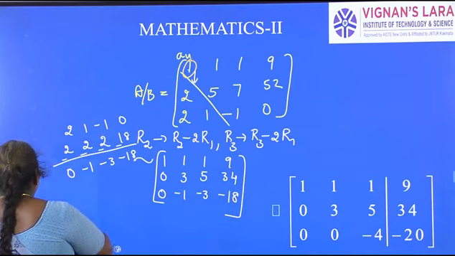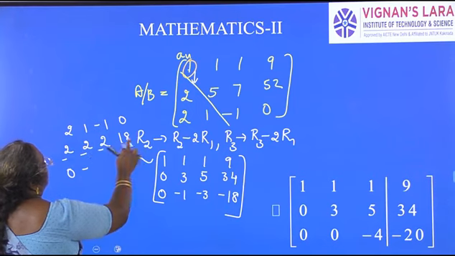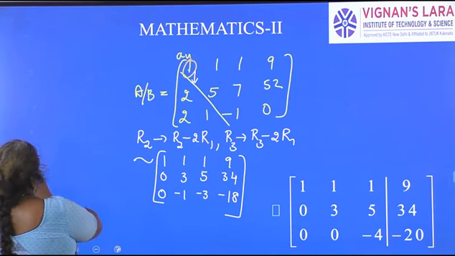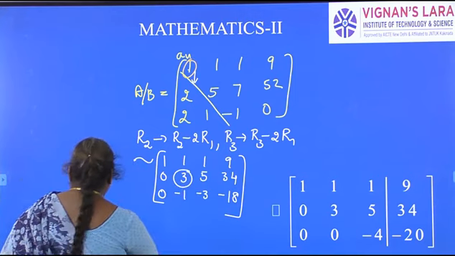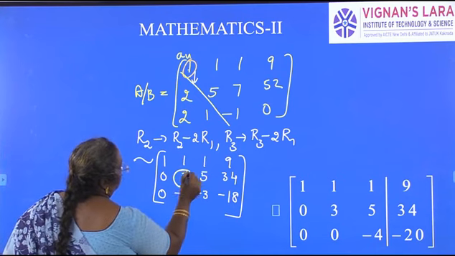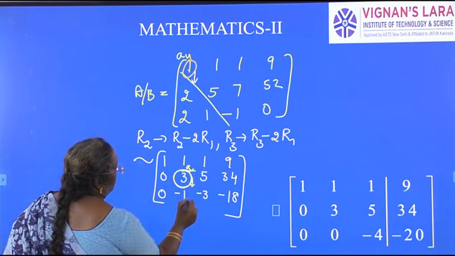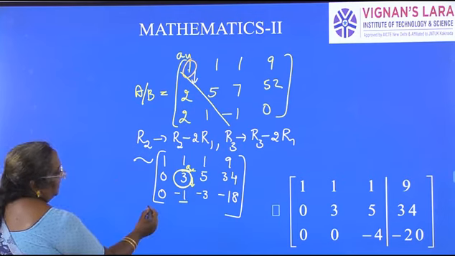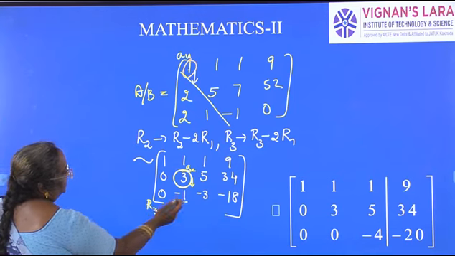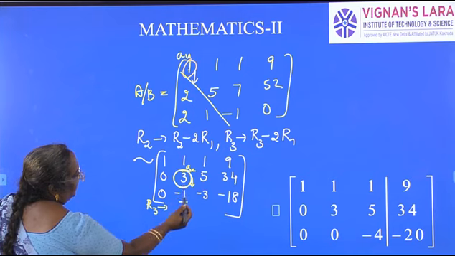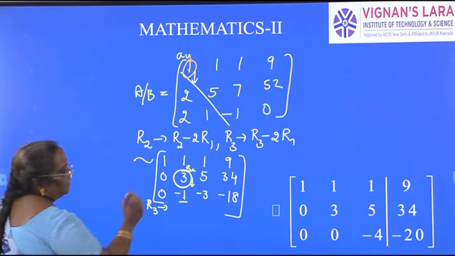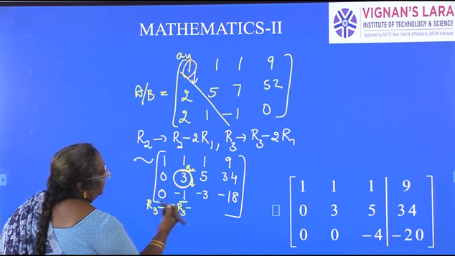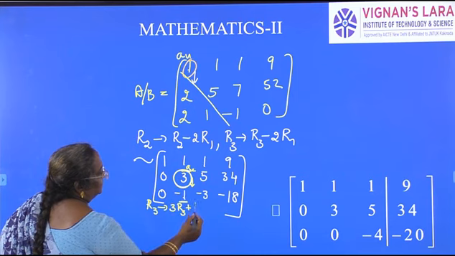This is one step. There is one more step, because there is an A22 element and we have another element in the third row. This time, using the element A22, we have to make the element under it 0, meaning minus 1 needs to be made 0. So R3 changes to, because we have 3 here and 1 there, I have to multiply R3 with 3 in order to make it 0. 3 times R3, because the signs are opposite, we add.